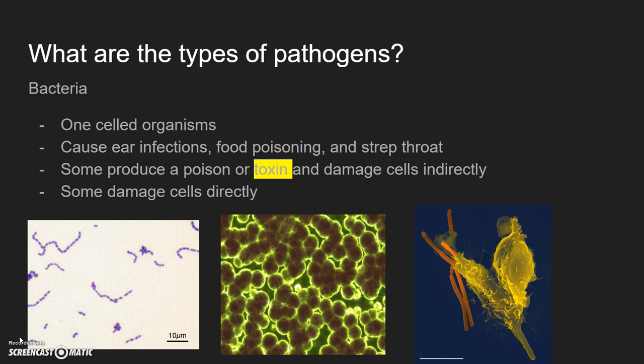So, what are the types of these pathogens? Well, there's four main types. There's bacteria, there's viruses, there's fungi, and there's protists. And first we have bacteria. Bacteria are always one-celled organisms, and they are the main cause of ear infections, food poisoning, and definitely strep throat. Some actually produce a poison or toxin that damages cells indirectly, and some, like the one that causes strep throat, damage the cells directly. And if you want to know, this is Streptococcus right here. This is what actually causes your strep throat.